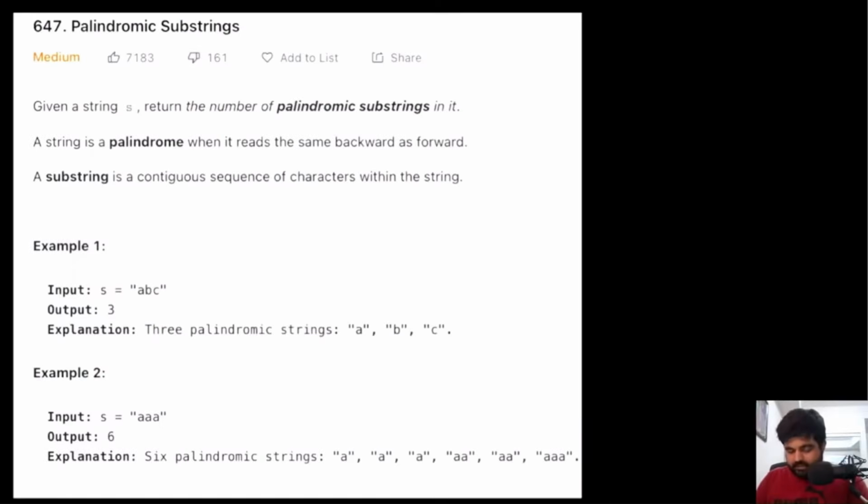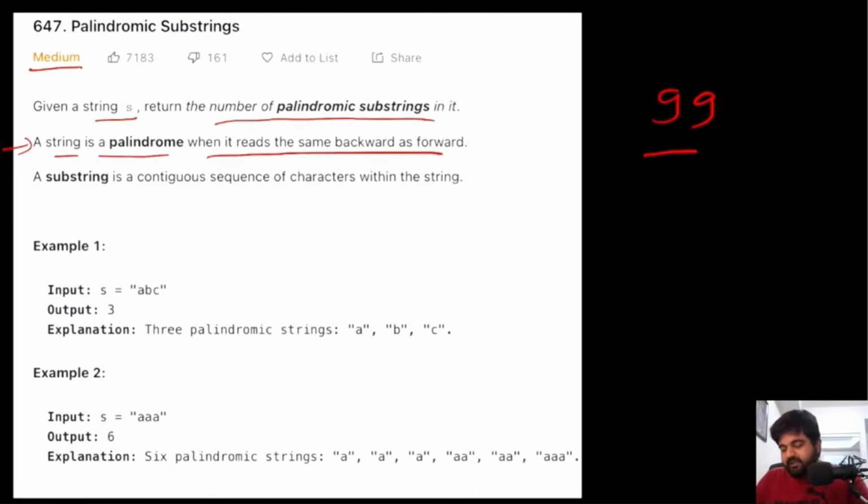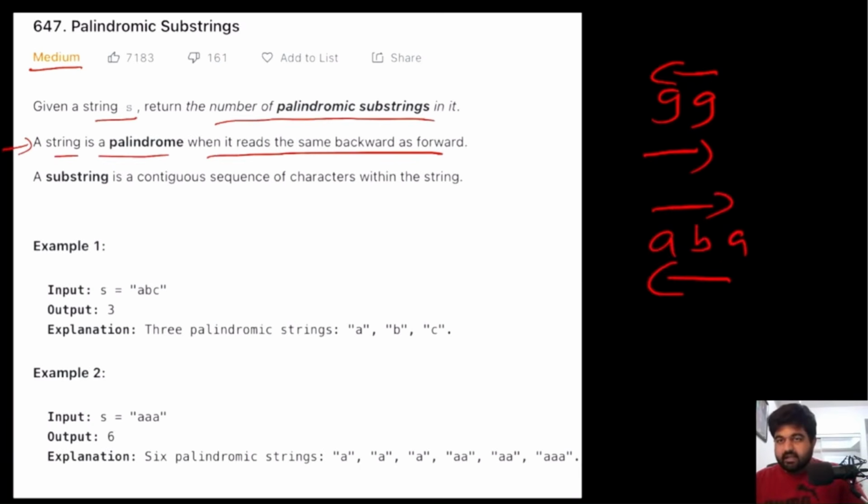So this is a LeetCode medium problem, and basically we are given a string s and we need to return the number of palindromic substrings that exist inside this given string s. Lucky for us, we are given the definition of what a palindrome is. Basically a palindrome is a string that reads the same backwards and frontwards. So suppose we are given a string like GG. If we read it backwards or frontwards, in both cases the answer remains the same. Also one more example, ABA. This is also a palindrome because whichever way we read it, the answer remains the same.